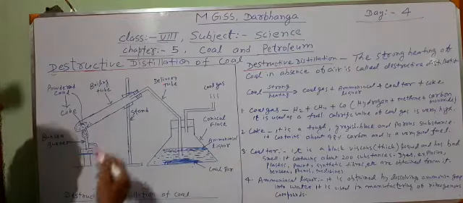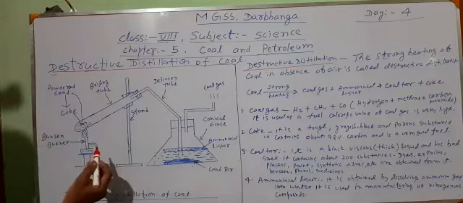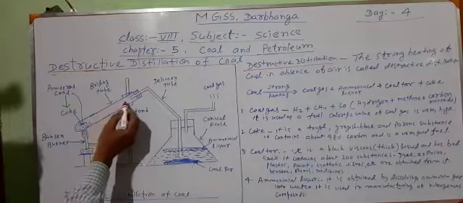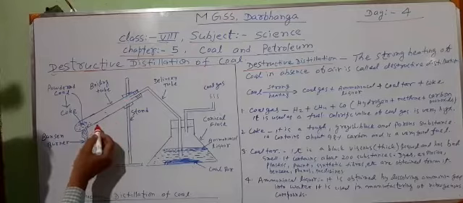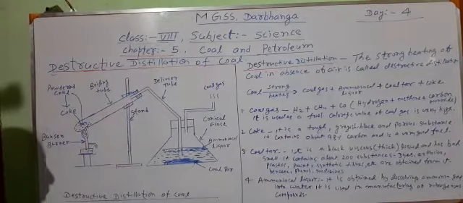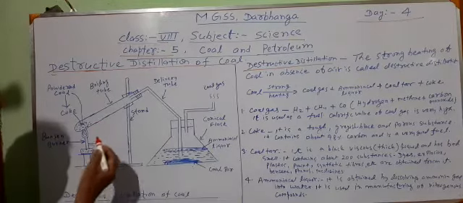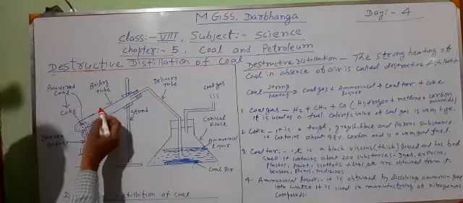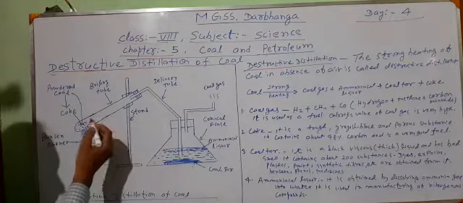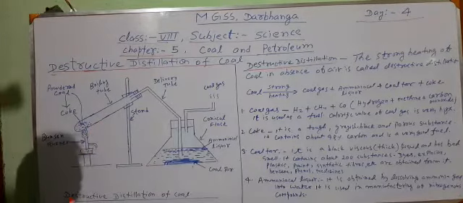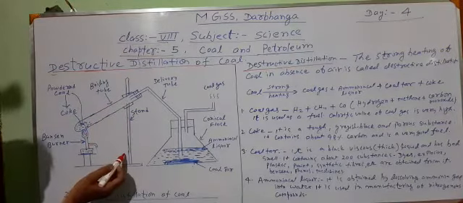This is the entire figure of destructive distillation of coal. What has been given in this figure? This is a boiling tube. Boiling tube is also known as hard glass tube. Here boiling tube or hard glass tube means it can be heated up to high temperature and it will not crack. Normally, a test tube does not bear high temperature. When it is heated up to high temperature, it gets broken. But this boiling tube, also known as hard glass tube, will not get broken on heating up to even 1000 degrees Celsius.